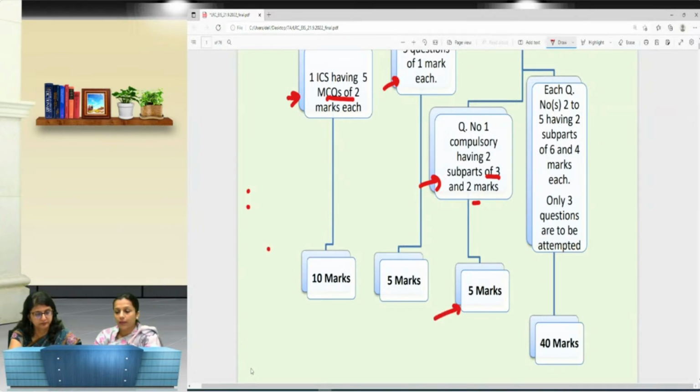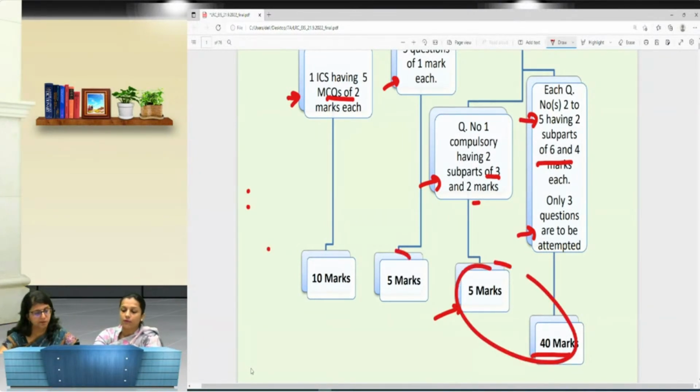Out of the second part, that is question number 2 to 5, each question has 2 subparts. One is of 6 marks and another is of 4 marks. But out of these 4 questions, you only have to attempt 3 questions. So out of 40, you need to write questions of 30 marks. So in totality, 35 marks of your descriptive and 15 marks of your objective type, that is MCQ.